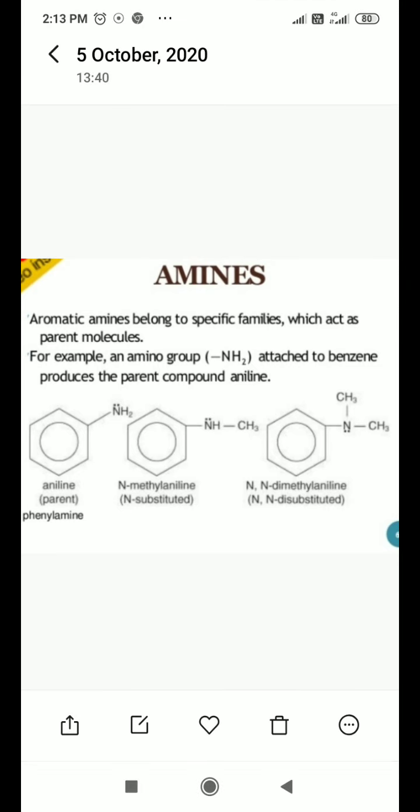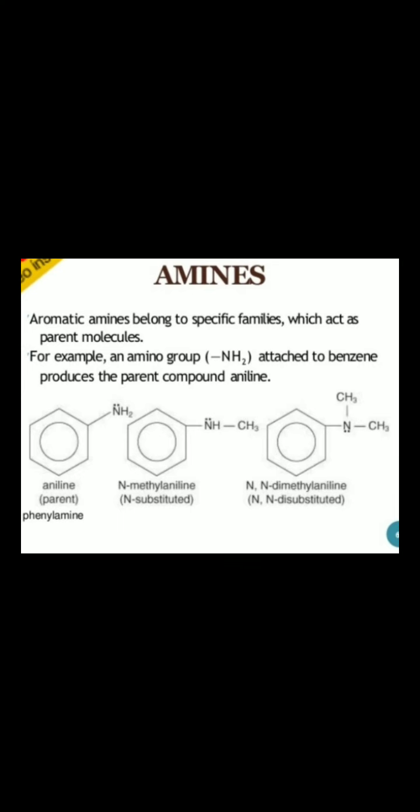NH2 is attached with the benzene ring, it becomes the aniline structure. Then if one hydrogen atom of that NH2 group is replaced with any alkyl group, it becomes N-methylaniline, or we can say N-substituted. If both hydrogen atoms of this NH2 amino group are replaced with methyl groups, then we can say N,N-dimethylaniline.